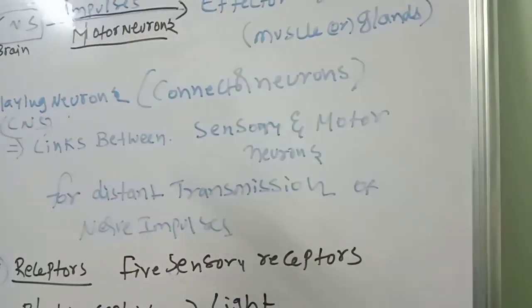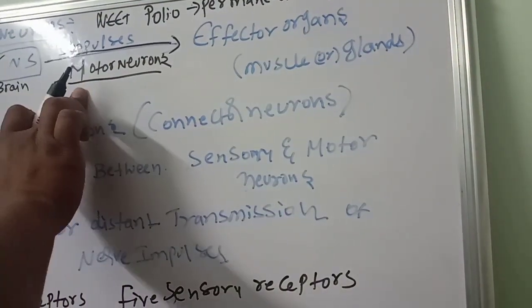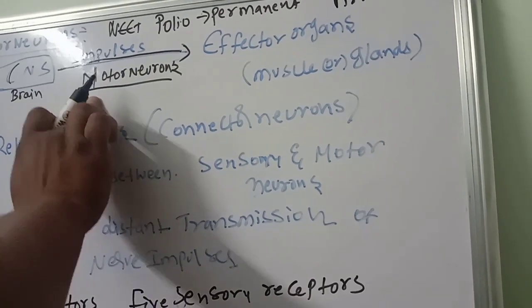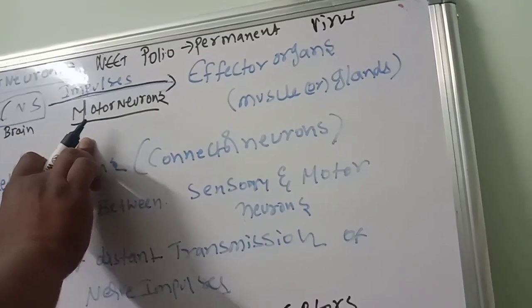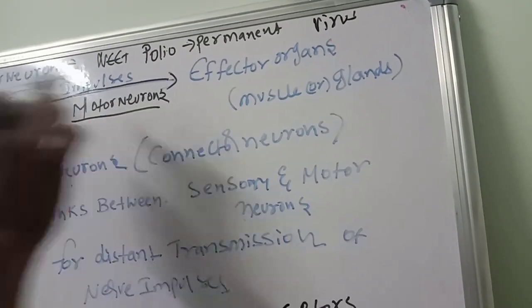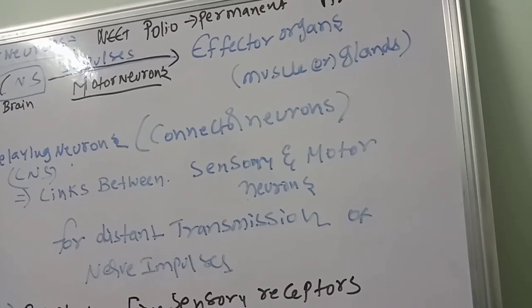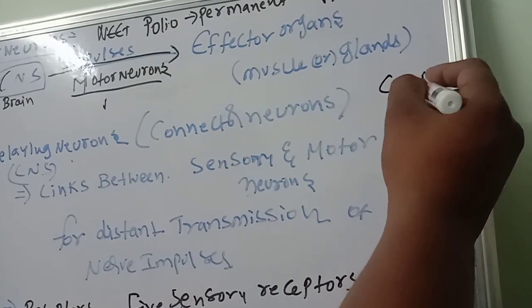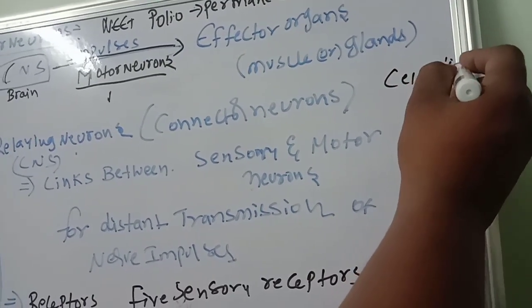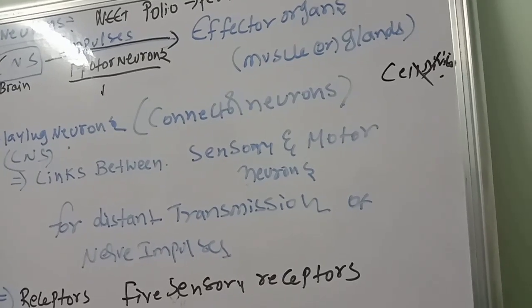In NEET they will ask why polio-like diseases are permanent. Because the polio virus infects the motor neurons, and cell division will not happen in neurons. So that is the reason for permanent diseases like polio. Like that you should mention.